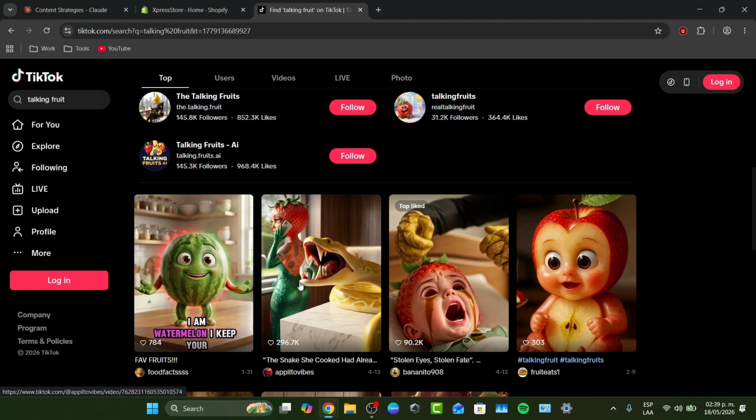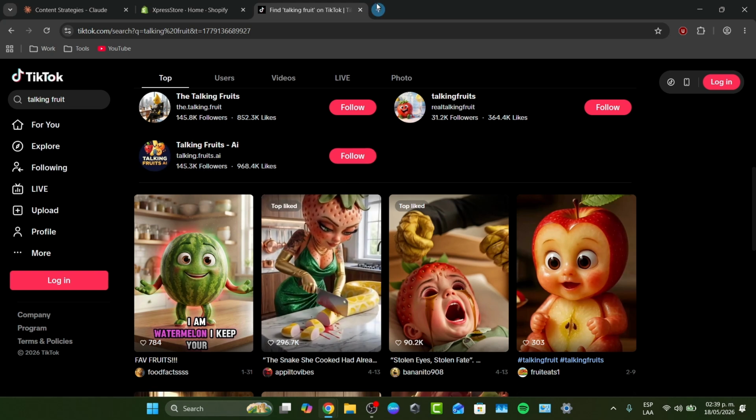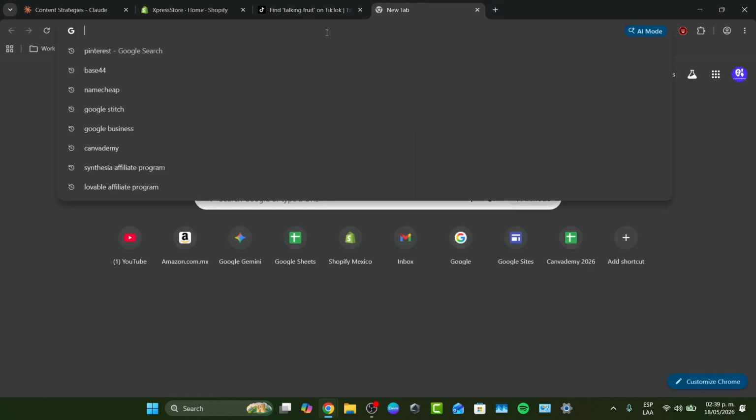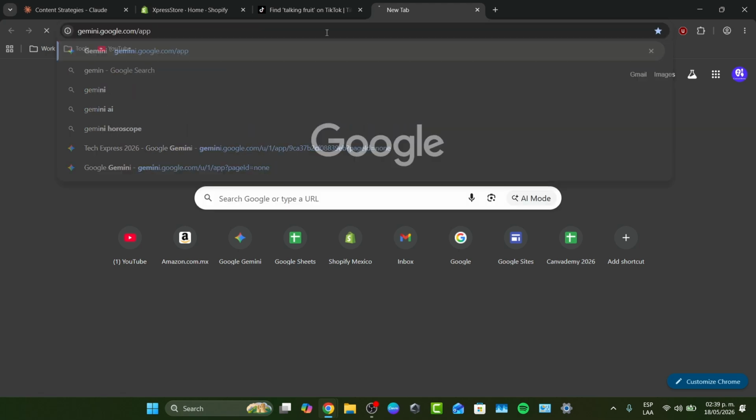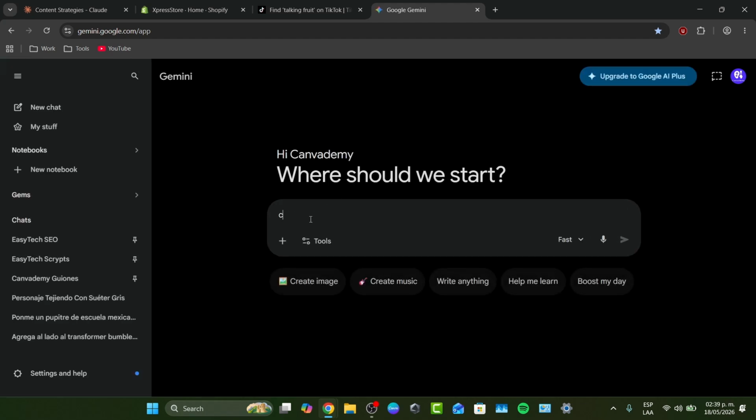So basically here, what I want to do now is focus on a new tab. I'm going to go here, and first of all, just don't make these boring health facts. You want to make them specific. So I'm going to go for, let's say, Gemini here. And what I want to do is create a high-fat avocado looking down its nose at sour lemon.